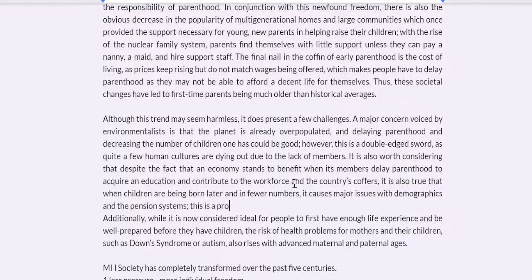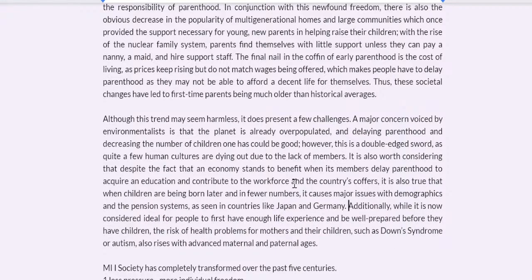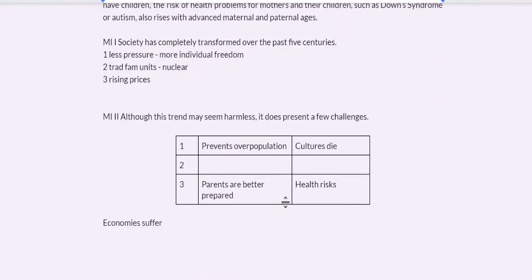This is a problem, as seen in countries like Japan and Germany. Additionally, it is not ideal for people. So even if you, in fact, my point was that economies benefit and they suffer. It's very cool.